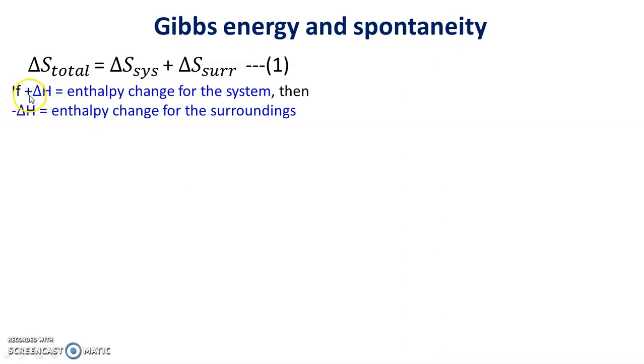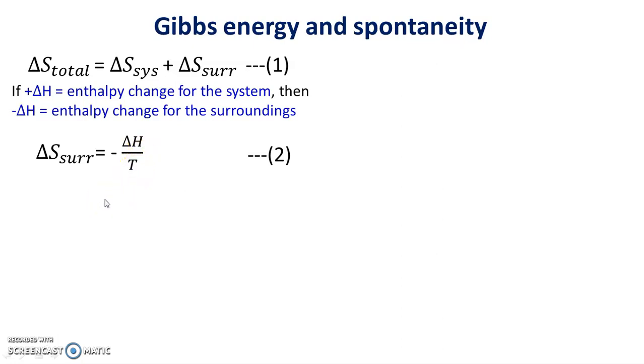Therefore if +delta H is the enthalpy change for the system, then -delta H is the enthalpy change for the surroundings. Keeping this in mind, we can write delta S surrounding = -delta H / T.